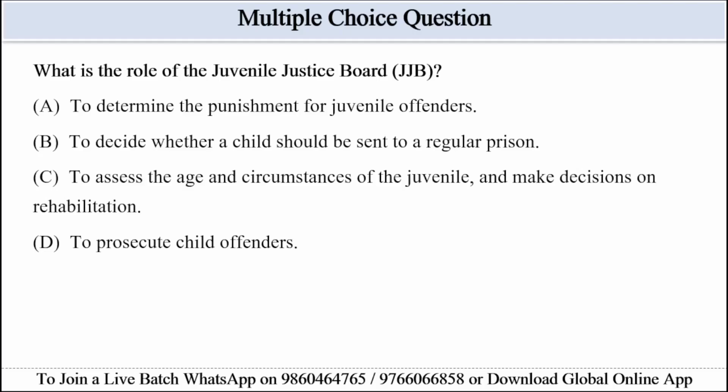In case of option D, to prosecute child offenders, prosecution is a function of the prosecution or the state, not the JJB as described. The board's role is adjudicatory and rehabilitative: age and circumstances assessment, placement decisions, not to act as a prosecutor. In case of option C, to assess the age and circumstances of the juvenile and make decisions on rehabilitation, this matches the passage directly. Determine age, examine circumstances, and decide on special home or probation, which are forms of rehabilitation. So option C is correct here.